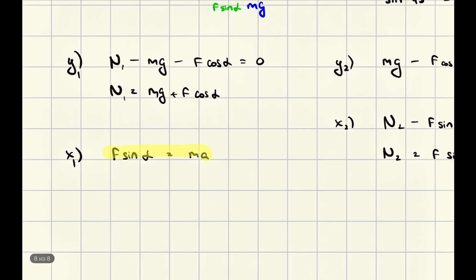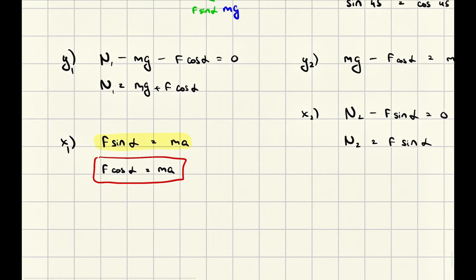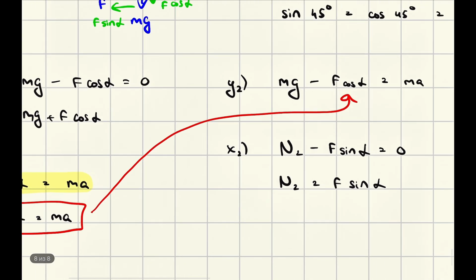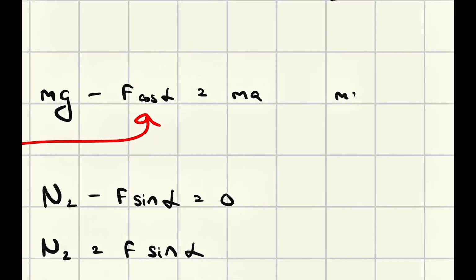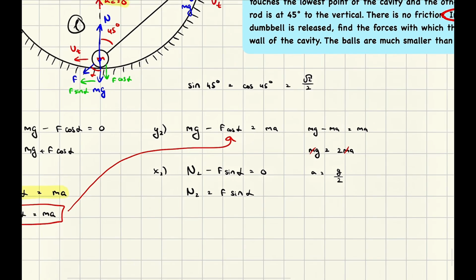And that's how we can do this. I can take F sine alpha equals ma, just turn it into F cosine alpha equals ma. And I can take this and put it right here. So then you have what? If F cosine alpha equals ma, it means that mg minus ma equals ma. If I move this to that side, it becomes mg equals 2ma, right? And we can just cancel both of these m's, and a would be just g divided by 2. Okay, good. That is the value of a.